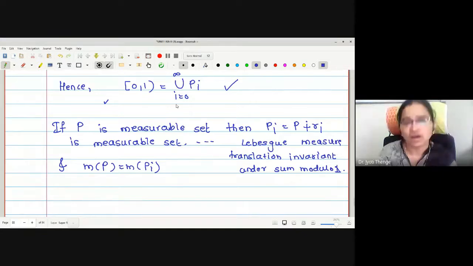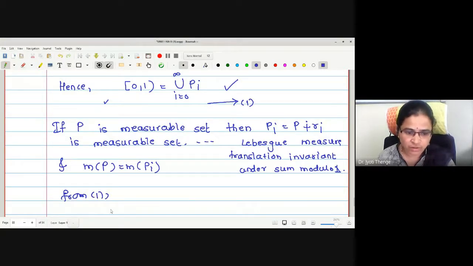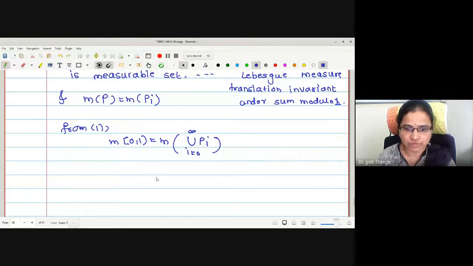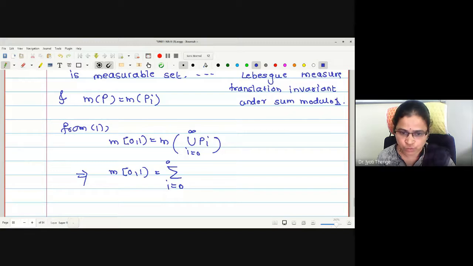Taking the measure on both sides of statement 1: the measure of closed 0 to open 1 is equal to the measure of the union of Pi, i from 0 to infinity, which is the sum over i from 0 to infinity of the measure of Pi.